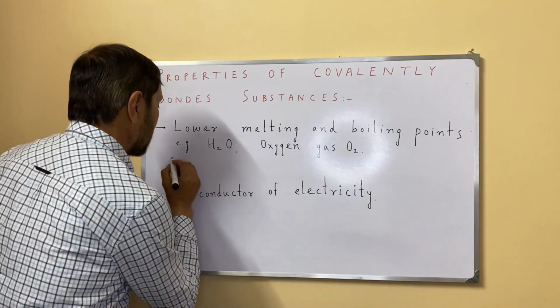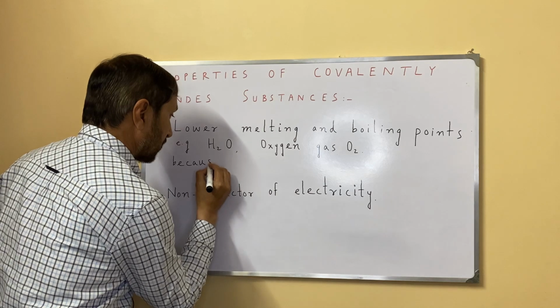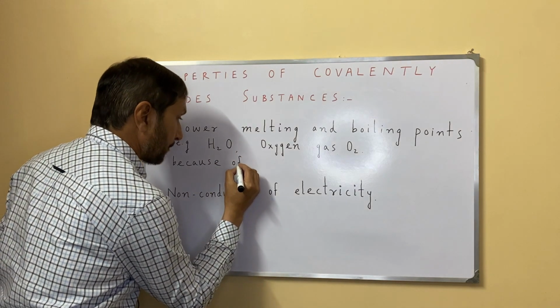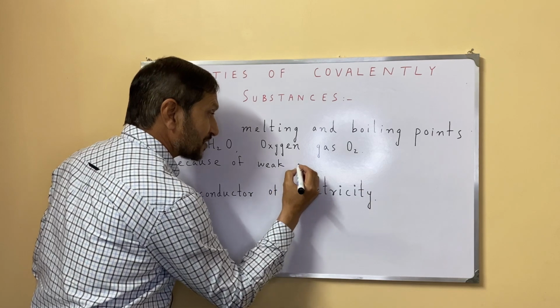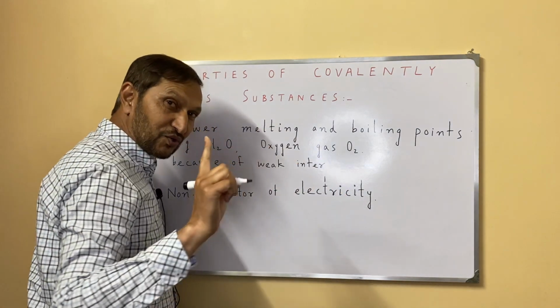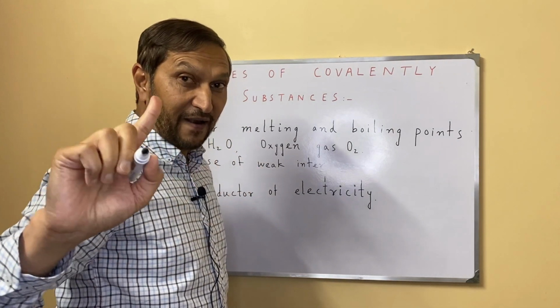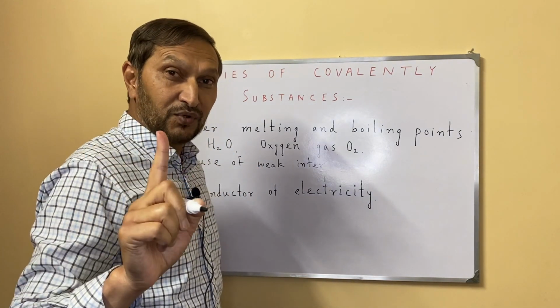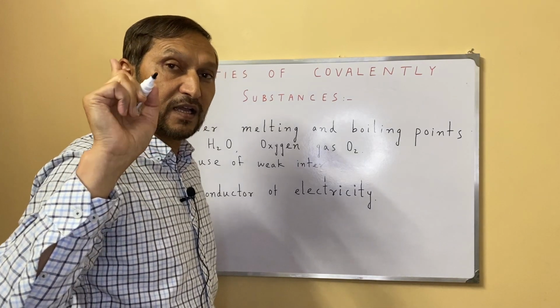Why? Because of weak intermolecular forces. So there are no electrostatic forces of attraction. There are no strong electrostatic forces of attraction, as it is in the case of ionic compounds.